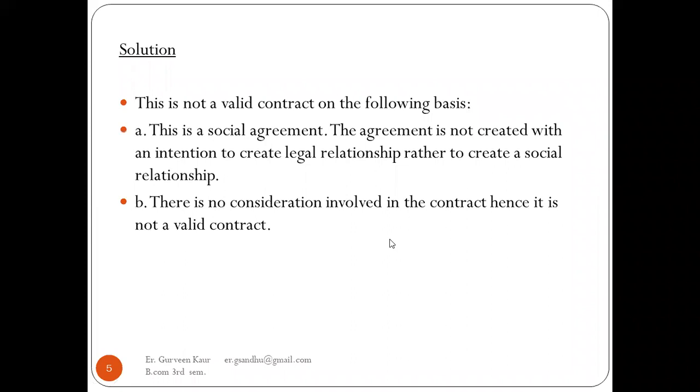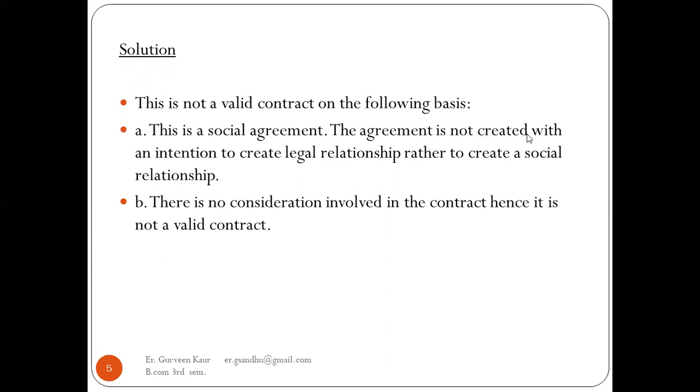So the solution for the same: it was asked whether it was a valid contract or not. This is not a valid contract on the following basis. First of all, it is not at all a valid contract. This is a social agreement. It was not at all a business agreement. It was just an invitation to a marriage party. So it was a social agreement.